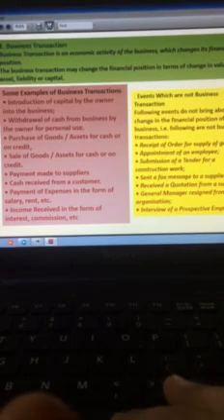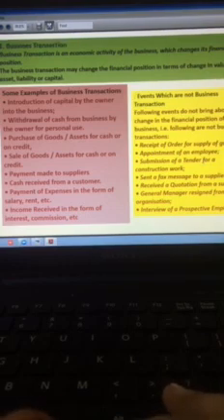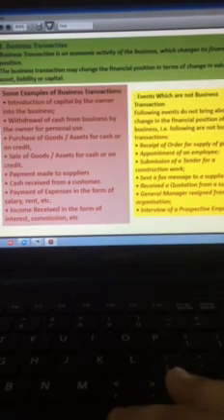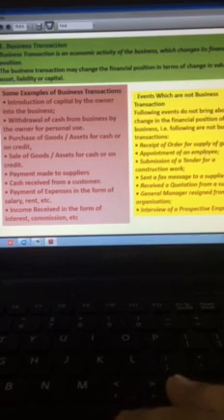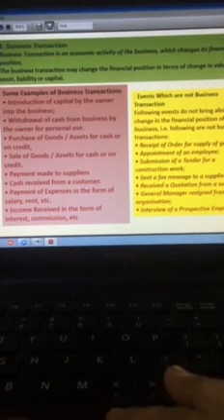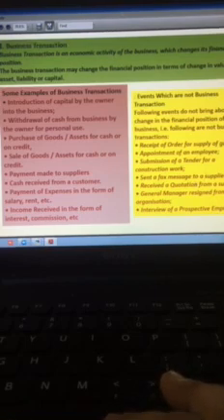Next is appointment of an employee. That is again not a business transaction. Of course, the employee will be paid salaries, but appointment is not a business transaction because no human being has any monetary value attached to it. Whatever he is being paid is due to the work which he is going to perform. Submission of tender for construction work, again not a business transaction. Sending a fax, message or mail to a supplier, again not a business transaction. Received quotation, quotation means regarding the terms and conditions, price, order related issues, delivery, etc.